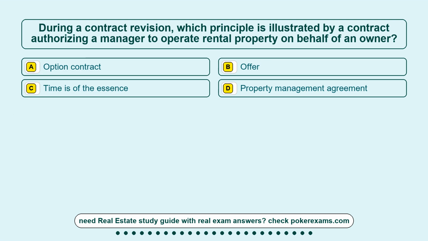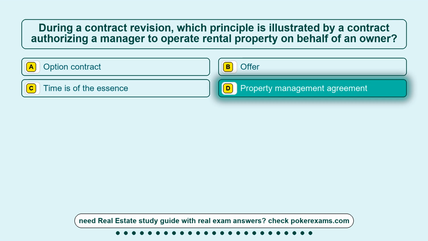Question 14. During a contract revision, which principle is illustrated by a contract authorizing a manager to operate rental property on behalf of an owner? Option A, option contract. Option B, offer. Option C, time is of the essence. Option D, property management agreement. The correct answer is option D, property management agreement.